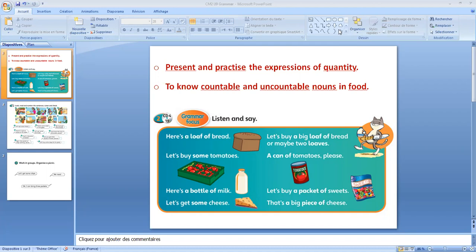But if we want to express, for example, milk or water, we cannot say one milk, one water, one bread. We use other expressions, for example, some bread, some water, a little milk. And here we are going to see another way to express this food. So let's read and listen to these sentences.